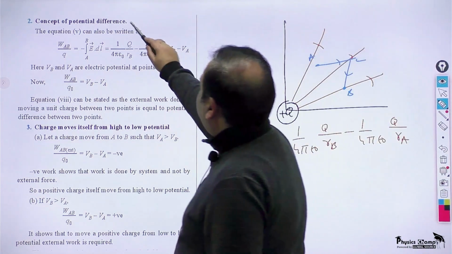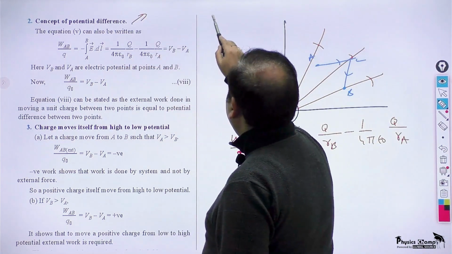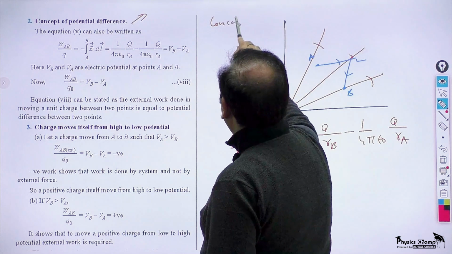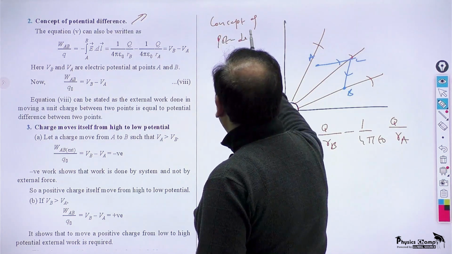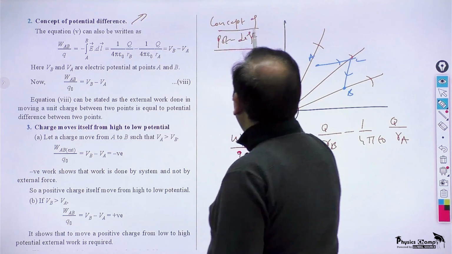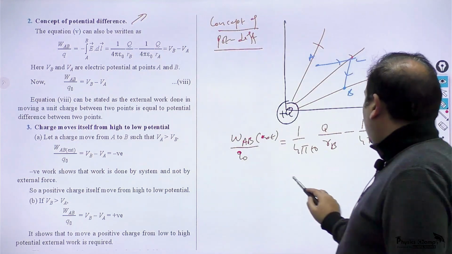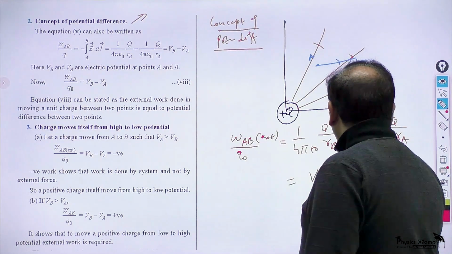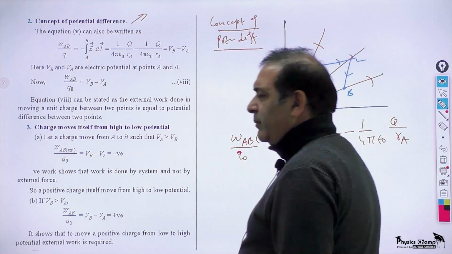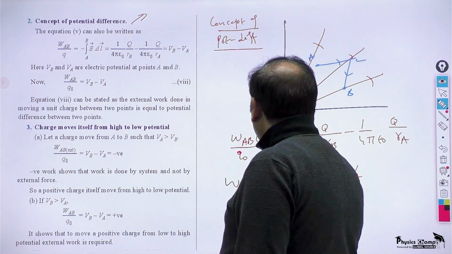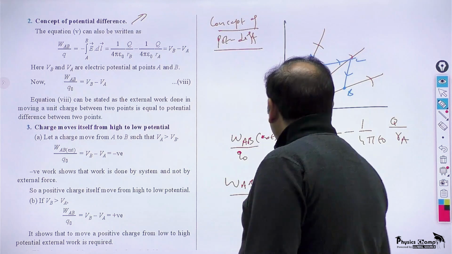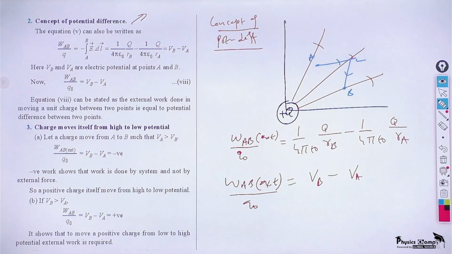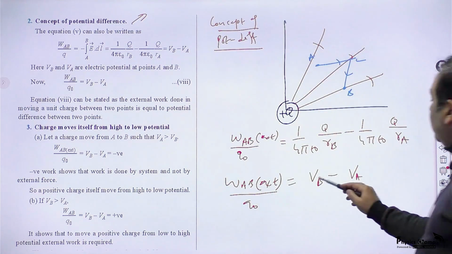So I am introducing this concept of potential difference here. This is called potential at point B and this is called potential at point A. So work done in moving a unit charge by the external force from A to B will be equal to VB minus VA.